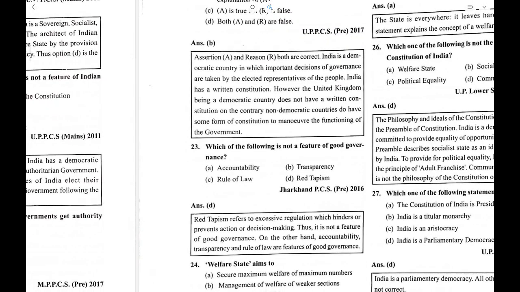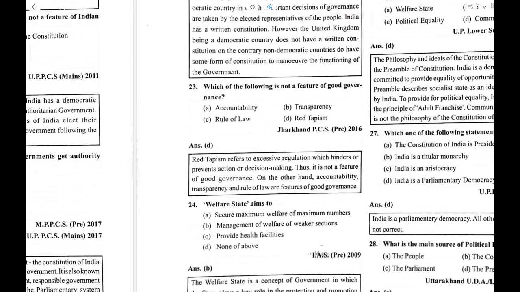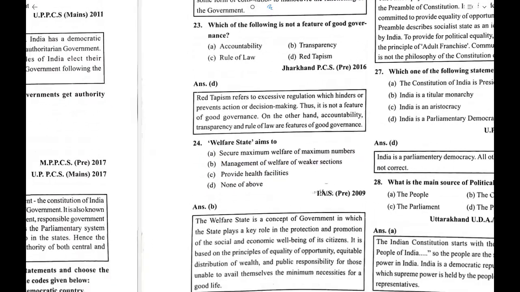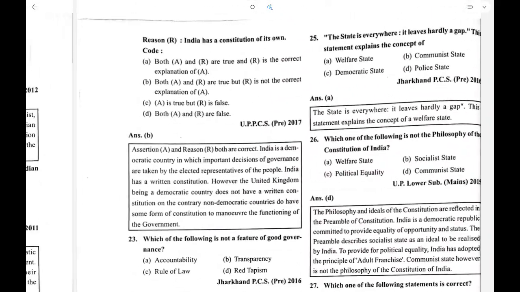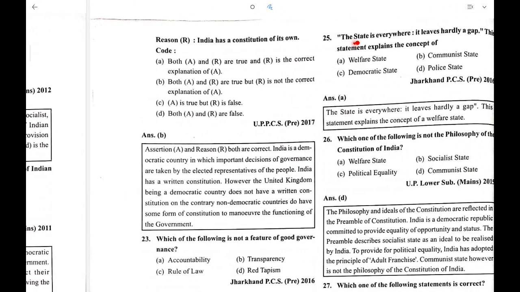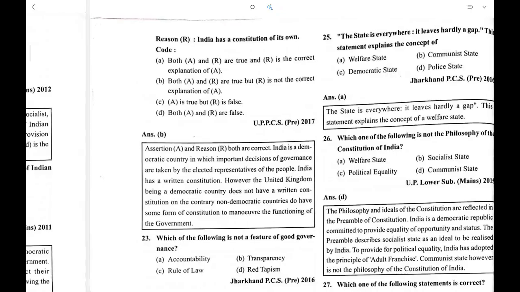Which of the following is not a feature of good governance? So, red tapeism. Welfare state aims at management of welfare of the weaker sections. The state is everywhere, it hardly leaves a gap. This statement explains the concept of a welfare state. Which of the following is not the philosophy of the Constitution of India? Communist state is not a philosophy.